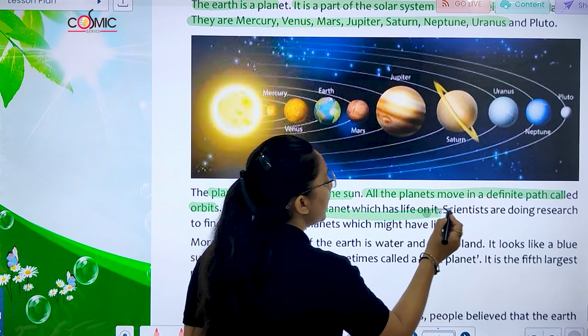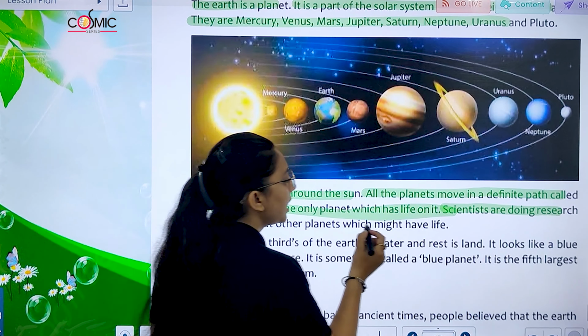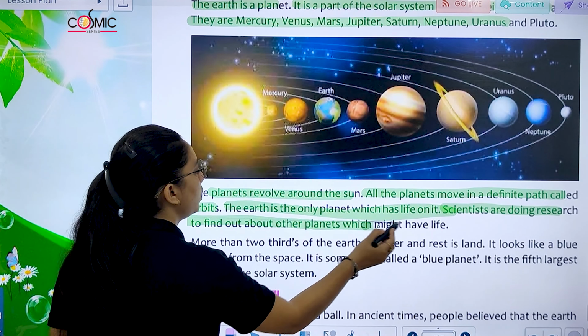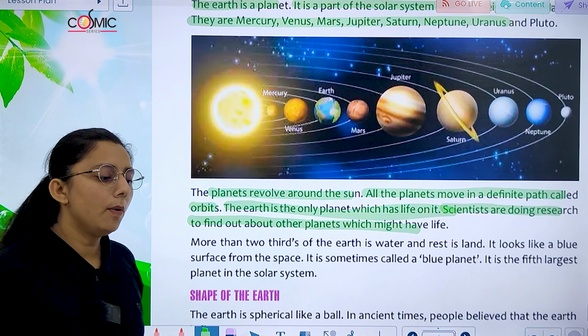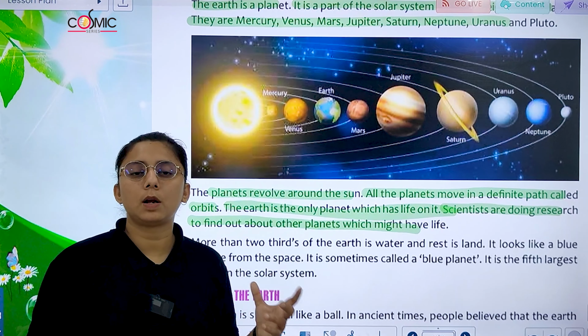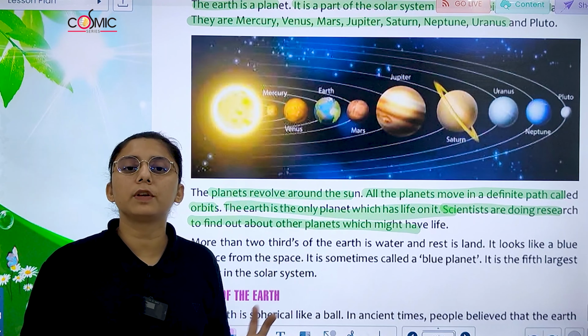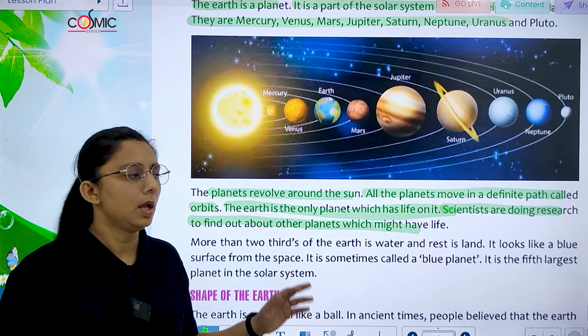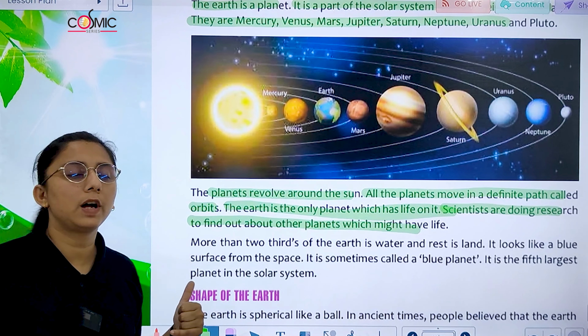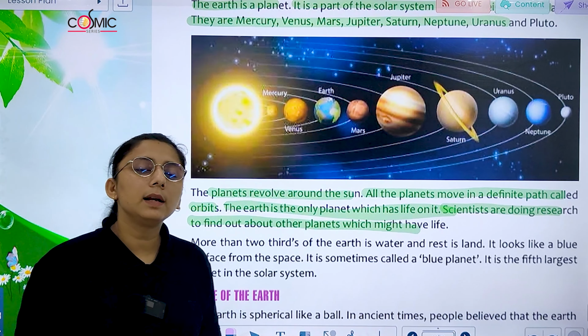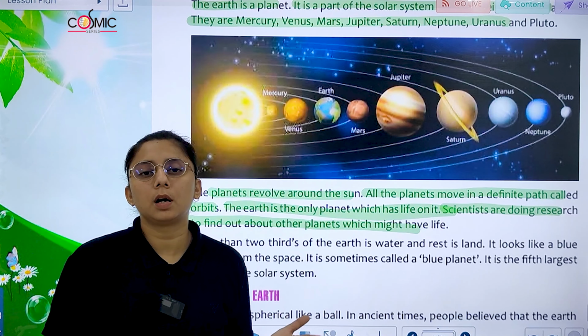The Earth is the only planet which has life on it. Scientists are doing research to find out about other planets which might have life. Now, the planets revolve around the sun, they move in a fixed path, जिसे हम orbit कहते हैं. Now, scientists are doing different research to find out about any other planet other than Earth that has